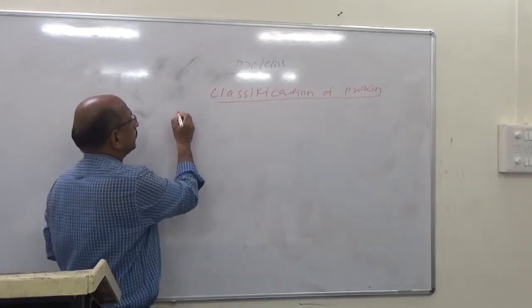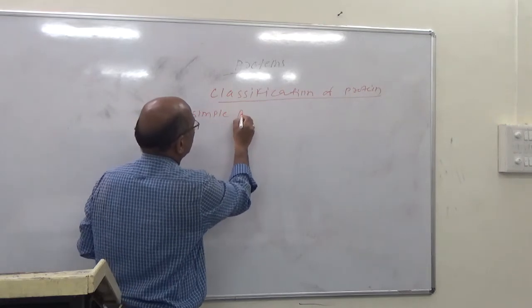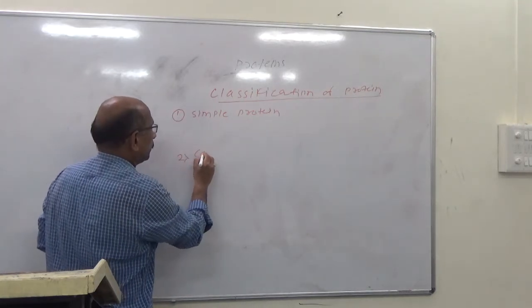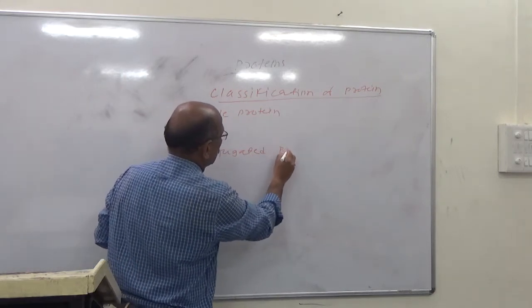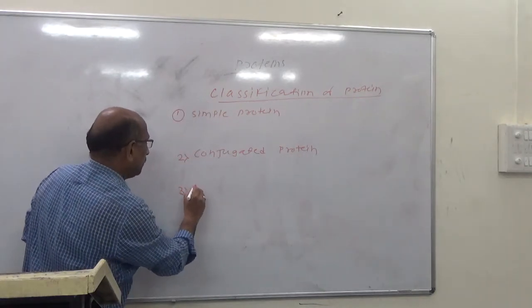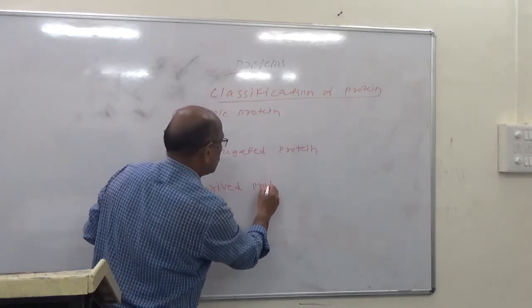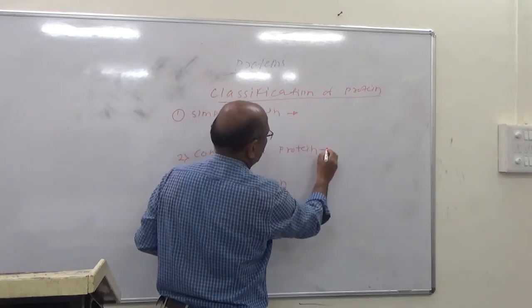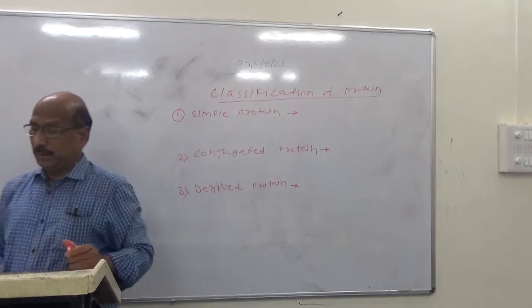The first is simple proteins. Second is the conjugated proteins. And third is the derived proteins. So proteins are commonly classified into three: first the simple proteins, second the conjugated proteins, and third the derived proteins.